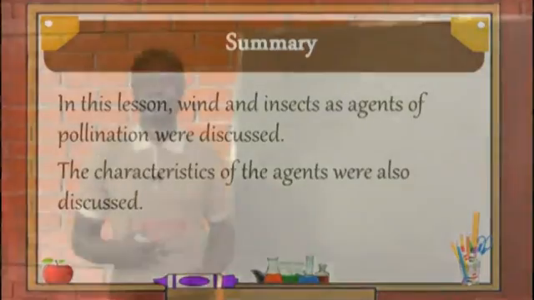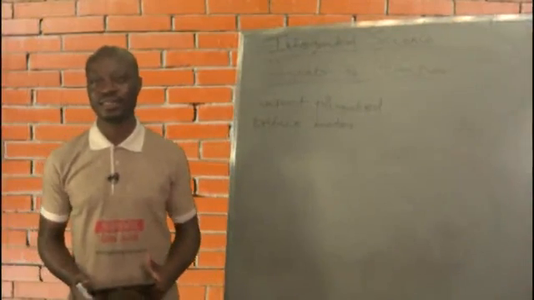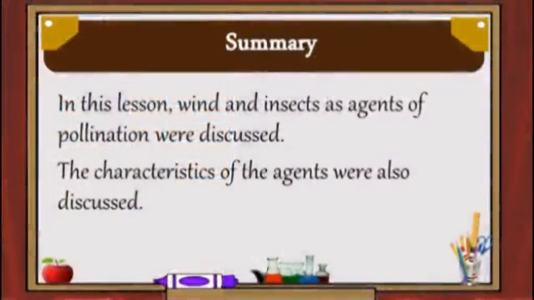Let's take a quick look at what we have learned today. In this lesson, we recognized that wind and insects are agents of pollination. We also looked at the characteristics of agents of pollination.